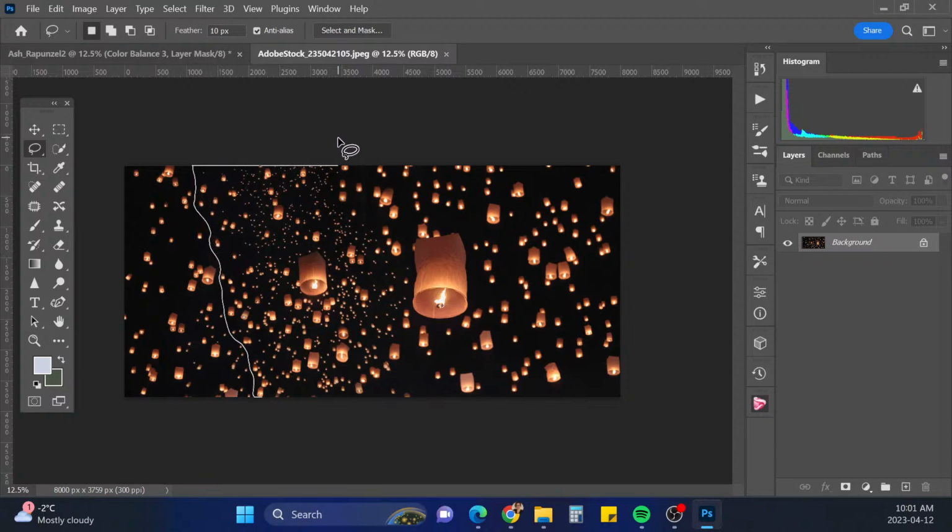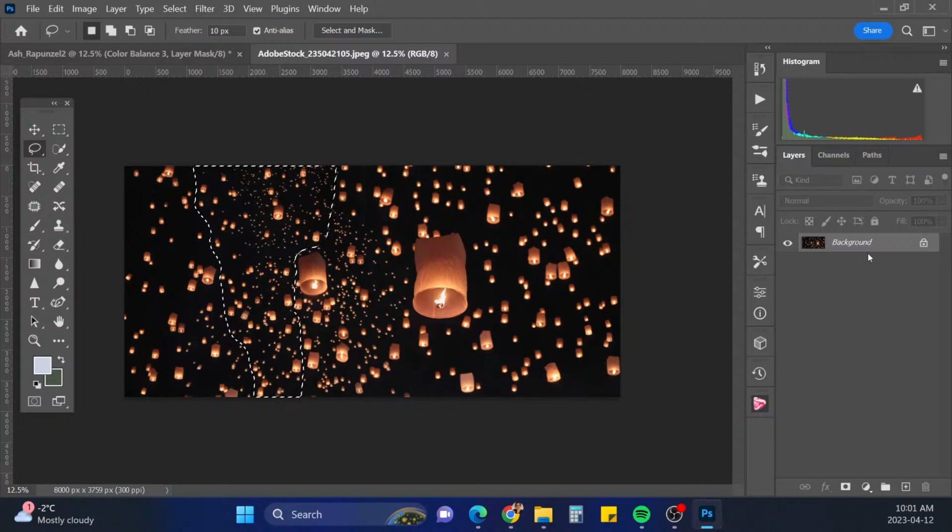I don't want any of the big ones yet. I'm just going to select some of these smaller ones. And we'll just hit shift and add those ones back in there.